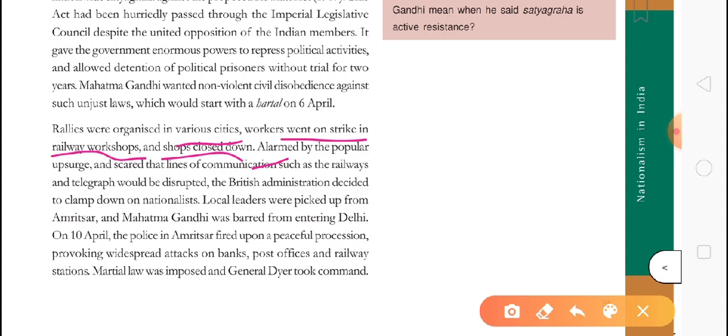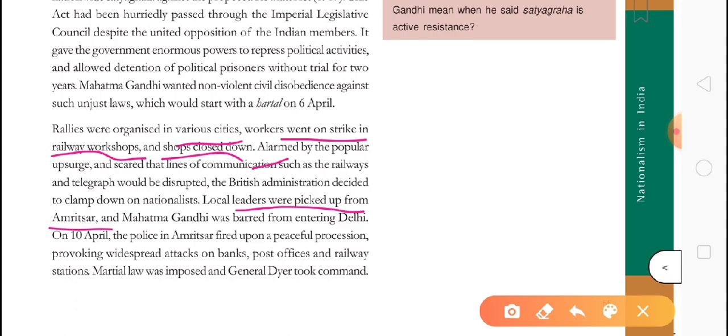Because of this, local leaders were picked up from Amritsar. Two important leaders were there in Amritsar, Punjab, and they were sent to jail. Gandhiji was also sent to jail, and was barred from entering Delhi on April 10th. The police in Amritsar fired on the peaceful procession, provoking widespread attacks on banks, post offices and railways.